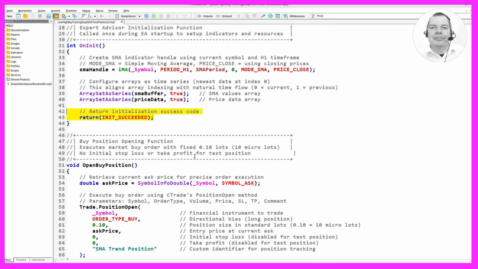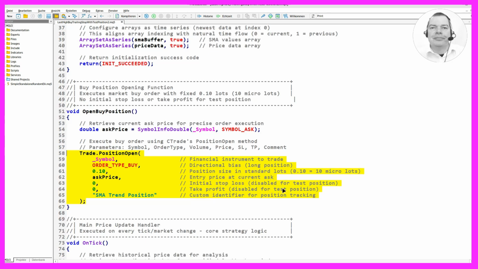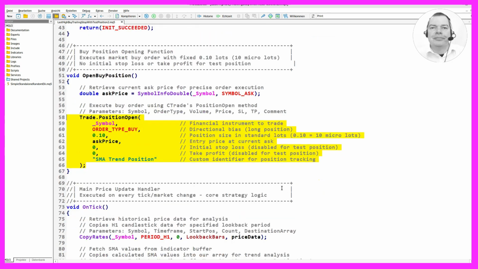The open buy position function executes a market buy order with a fixed 0.10 lots, which is equivalent to 10 micro lots. There is no initial stop loss or take profit for this test position. We retrieve the current ask price for precise order execution and use the trade's PositionOpen method to execute the buy order. The parameters include the financial instrument to trade, directional bias, long position, position size in standard lots, entry price at the current ask, initial stop loss, take profit, and a custom identifier for position tracking.